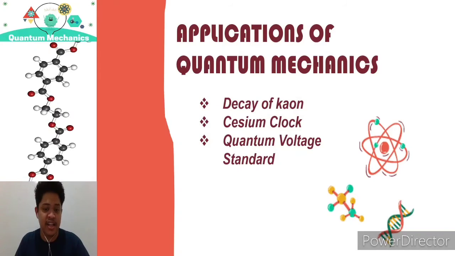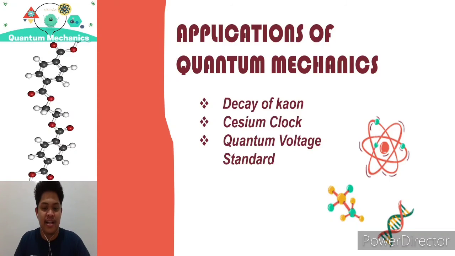Cesium clock. The cesium clock is the most accurate type of clock yet developed. This device makes use of the transition between the spin states of the cesium nucleus and produces a frequency which is regular for establishing the time standard.